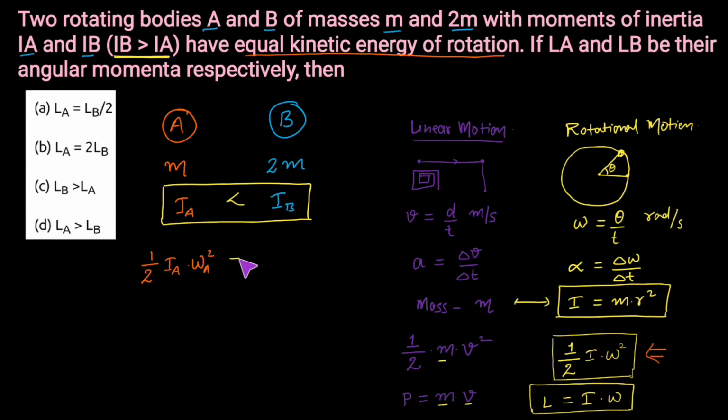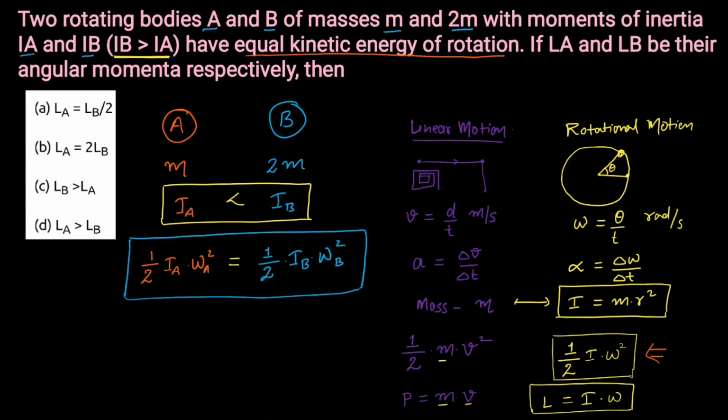This is equal to the rotational kinetic energy of body B, that will be half IB into omega B square. This is given in the question. Now I can simplify this equation, and this half and half gets cancelled. So this equation would become IA into omega A square equal to IB into omega B square.